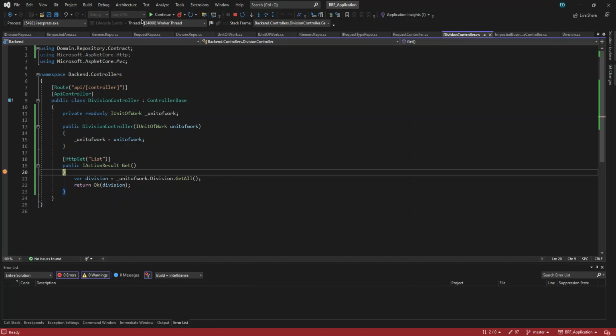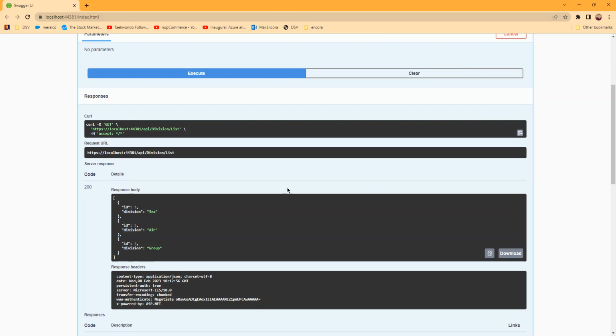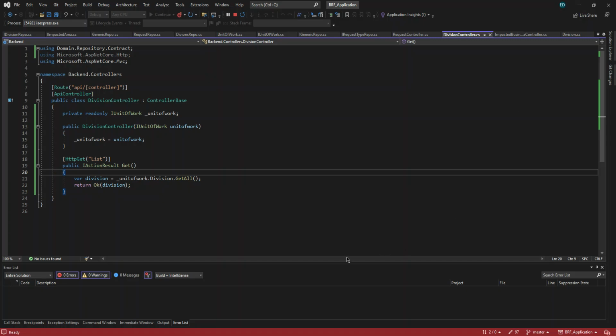Yeah, it's a breakpoint, so you just have to go. So you can see that we have now a list of divisions. Division ID 1 is C, division 2 is air, and so on. Okay, so we have now the endpoint, so we can go to our Angular.